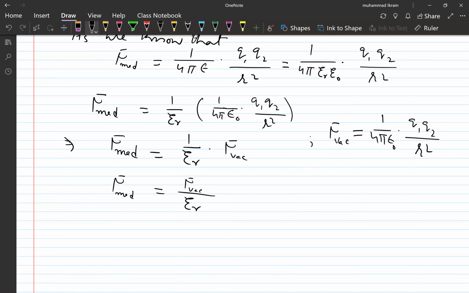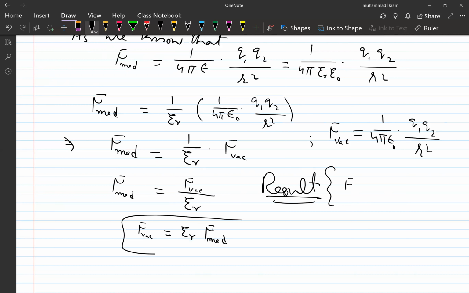Now, since epsilon R is always a number greater than one, what is the result? The result is very important. F vacuum is equal to epsilon R into F medium, so F vacuum is always greater than F medium.